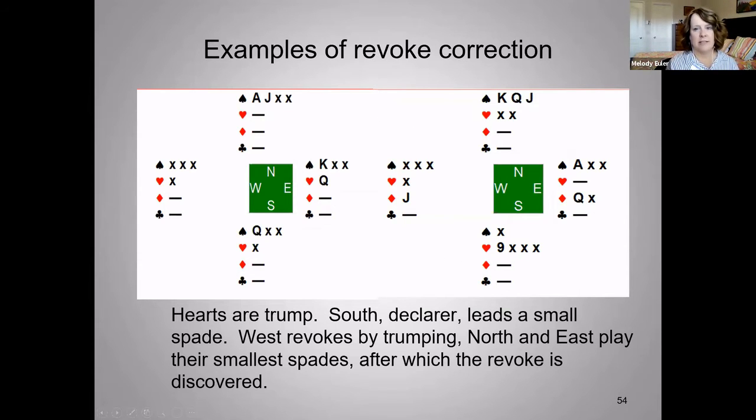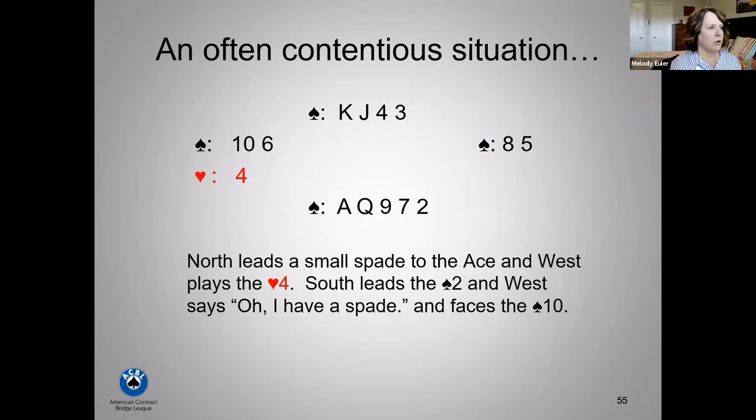I taught this class to District 16, and someone said, well, that's a terrible law. And I said, well, that's a discussion for another day, but that is what the law says, that it takes the non-offending side changing their card to allow the other side to change their card.